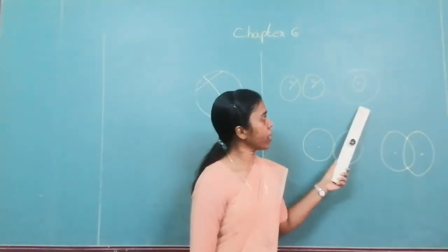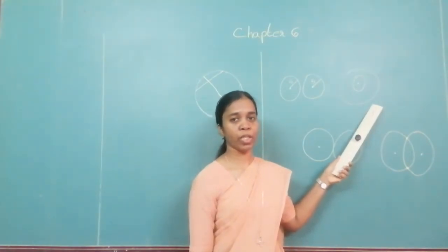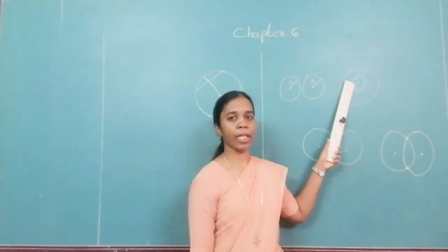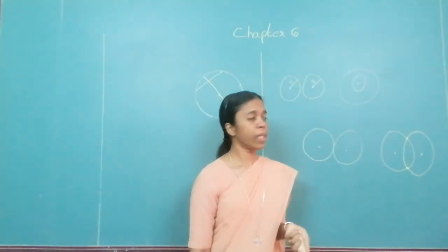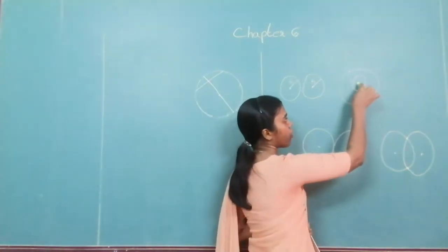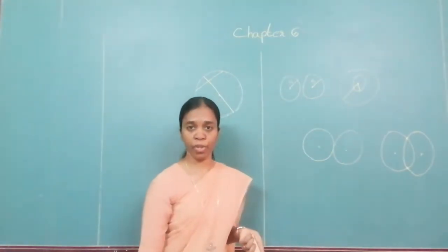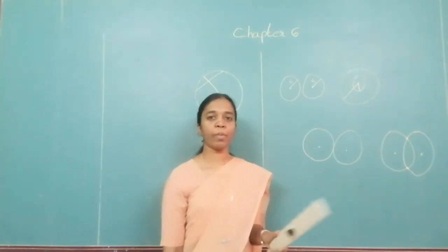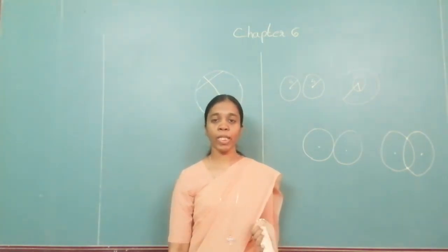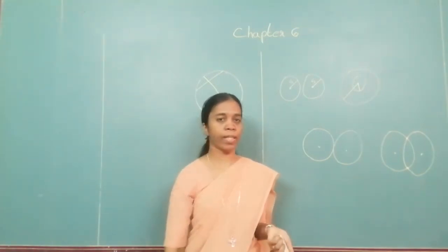Then you look at the second, there are 2 circles over here. And what is the speciality of this? You can see the center is the same for these circles, but the radius is different. The radius of this and this is different. But the center is the same. Such circles are called concentric circles. Concentric, same centric, concentric circle.